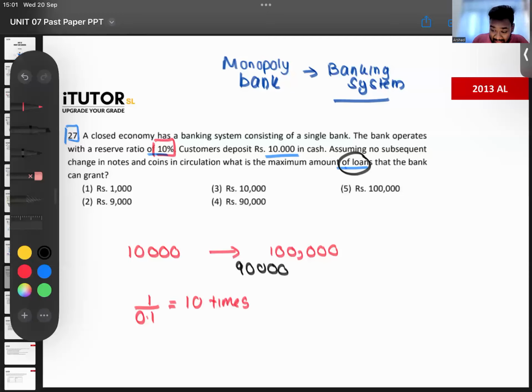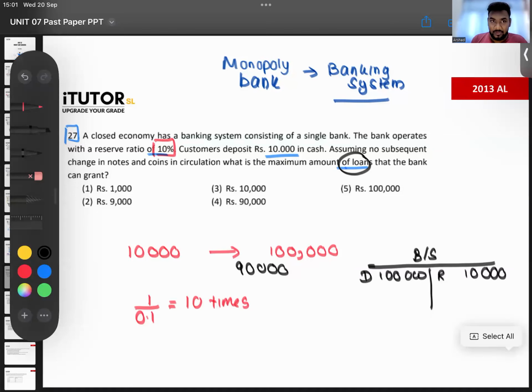Remember the banking system's balance sheet. If you take the banking system's balance sheet, the total reserves will be the initial deposit. We have learned that in credit creation. Watch the video that I asked you all to watch at the beginning. So 10,000 reserve. Deposits are 100,000 coming from the deposit multiplier. Then how much of loans do they have? That is the balance. So loans therefore will be 90,000.